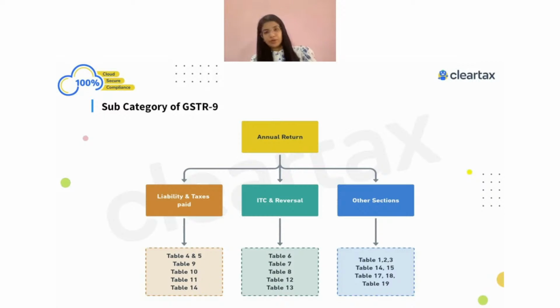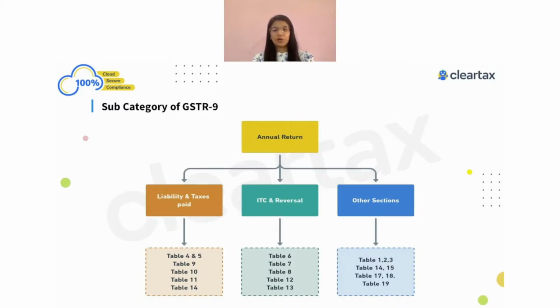And what you have done is you have shown that in the next year. The sales which were related to FY 2021, you have reported in the next year, which means in FY 21-22. Let's say it was a B2C supply, supplied to an unregistered person. Instead of amending that in the next year, where you always have a time limit till the September return period in which you can amend, you have just added that as a B2C supply for FY 21-22.